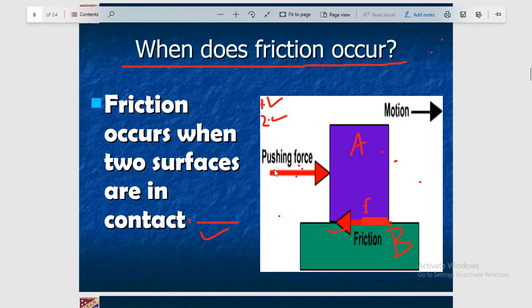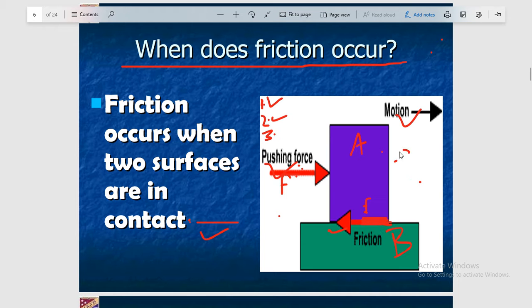Now in the third case we consider that the pushing force is here. In this case the pushing force is enough for motion, so motion is also here. If motion is there, it means this pushing force capital F must be larger than the opposite frictional force.